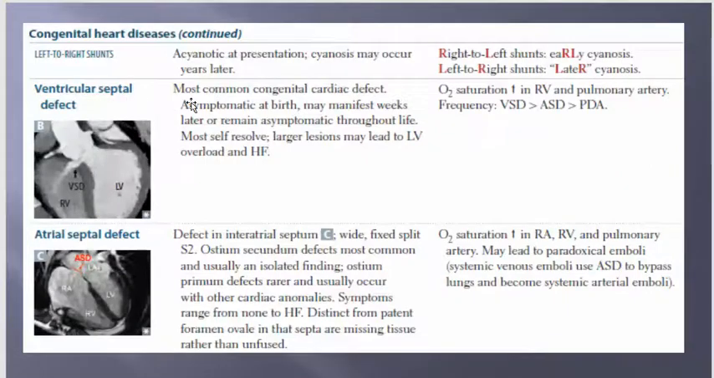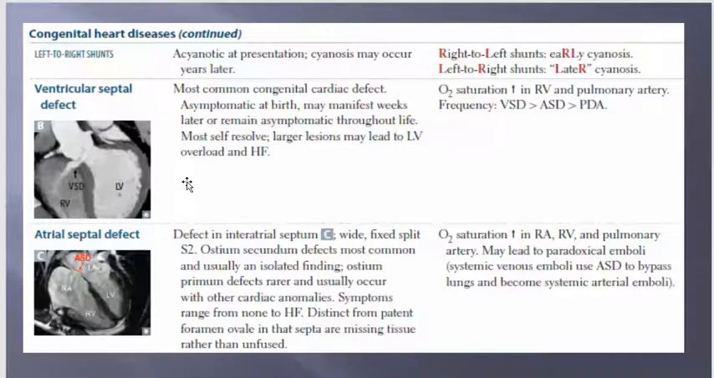Left to right shunts, not right to left. This is left to right. Acyanotic at presentation. Cyanosis may occur years later. Right to left shunt, know that early cyanosis, left to right, later. So that makes sense. Later and early, the R and the L positions.